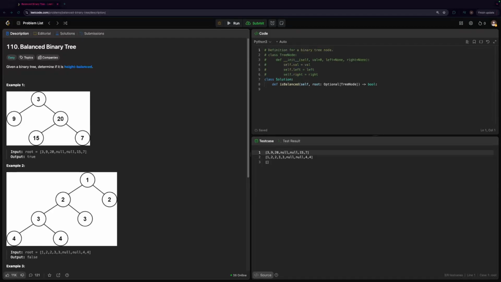Hello everyone, today is day 62 of solving a LeetCode problem every day, and today I'm going to solve Balanced Binary Tree. So given a binary tree, determine if it's height balanced.